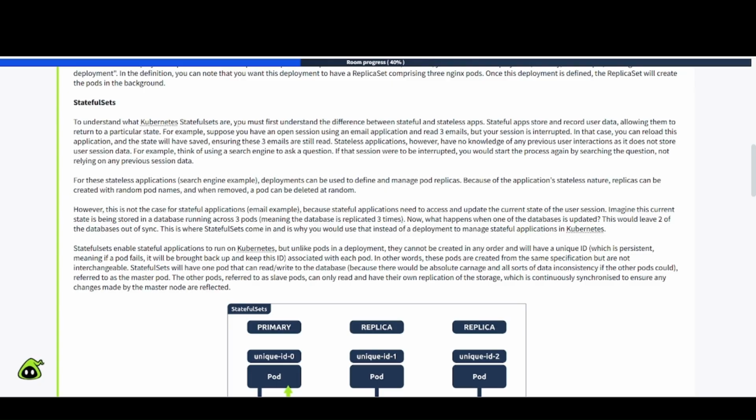In that case, you can reload this application and the state will have saved, ensuring these 3 emails are still read. Stateless applications, however, have no knowledge of any previous user interactions, as they do not store user session data. For example, think of using a search engine to ask a question. If that session were to be interrupted, you would start the process again by searching the question, not relying on any previous session data.